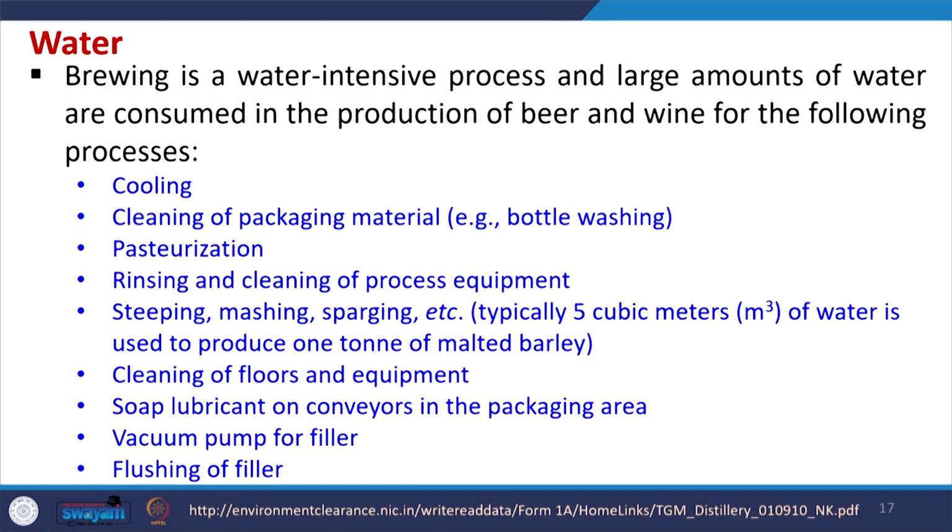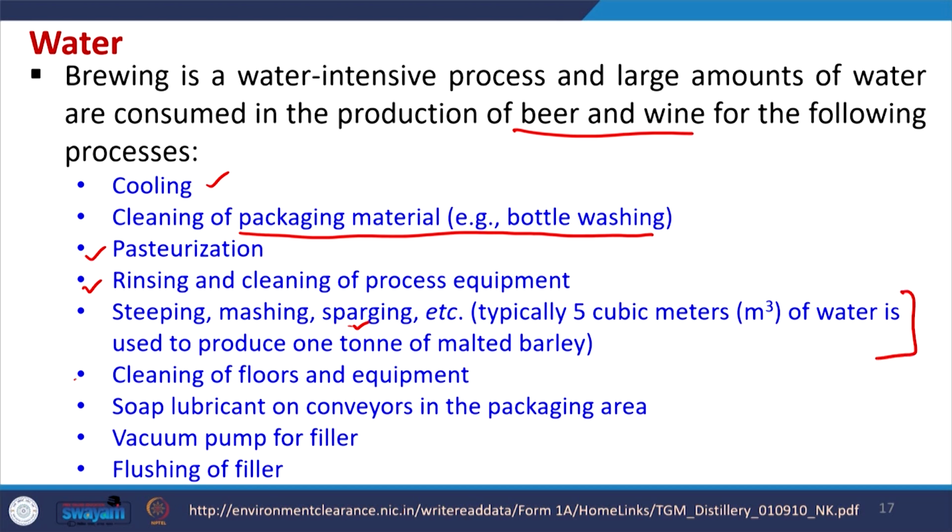Now, water is also used in the brewing industry. So, brewing is a water intensive process and a large amount of water is consumed in the production of beer and wine, and it is used in the following processes: for cooling, for cleaning of packaging materials like bottle washing, for pasteurization, for rinsing and cleaning of process equipments, for steeping, mashing and sparging etc. Typically 5 cubic meter of water is used to produce 1 ton of malted barley.